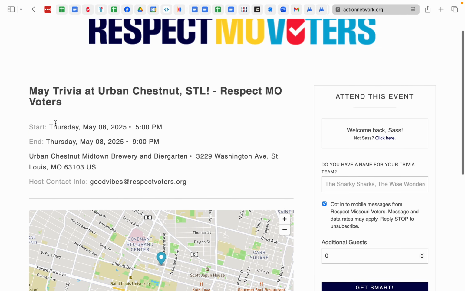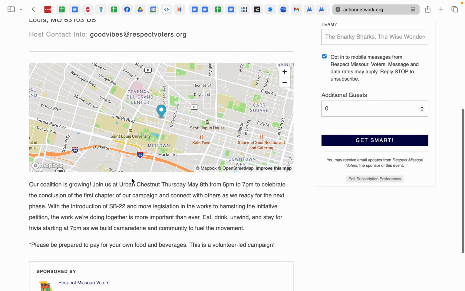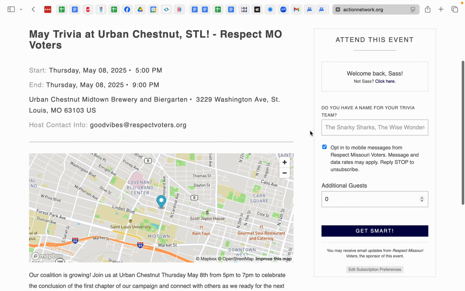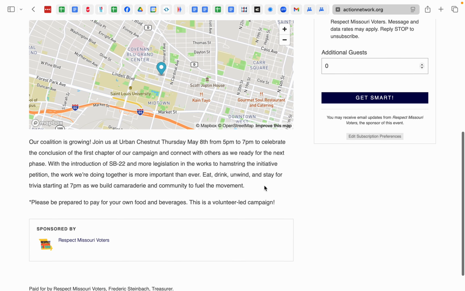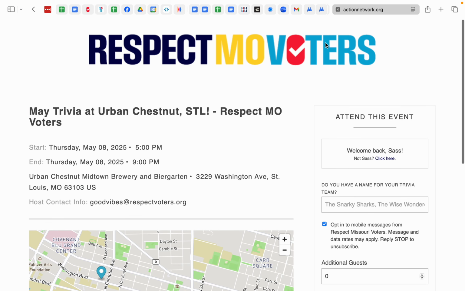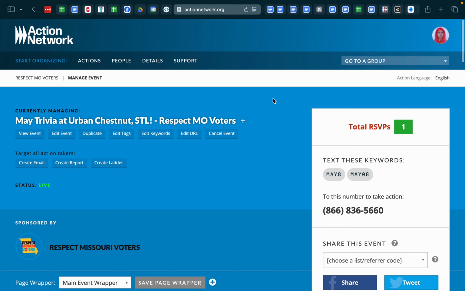Additional guests. It has the information first, and then it has the map, and then a description. And it's formatted well, so we get the bulk of this information over here, and it's narrow over here. And that's good to go. So we have that link copied. That's what we need with the mobile subscription group equals true. And now we're good to go. I'm going to go share this link with the other teams who want to promote this. And that's it.